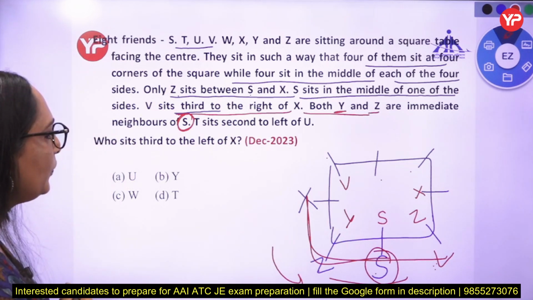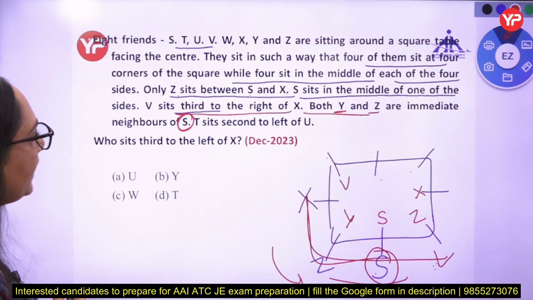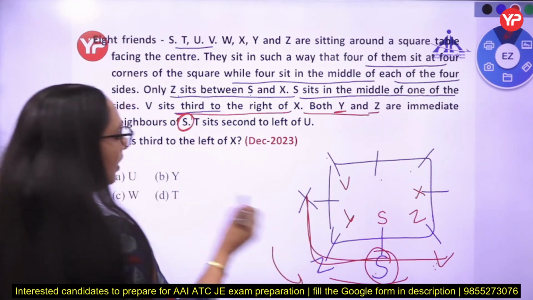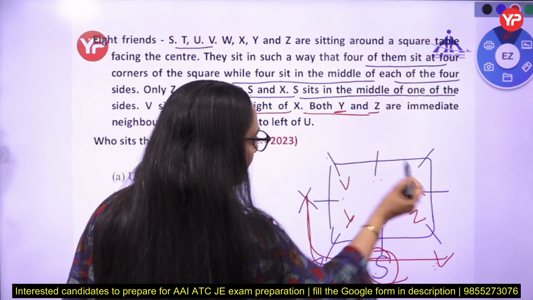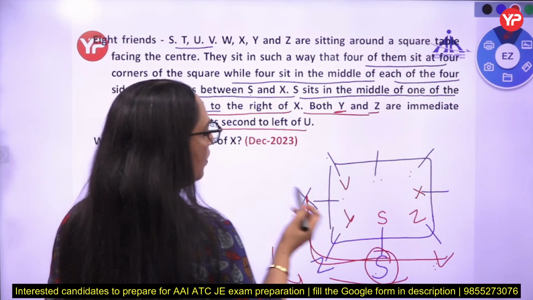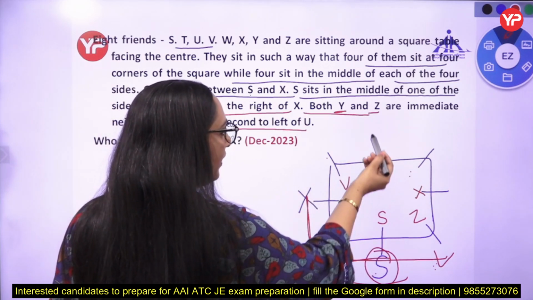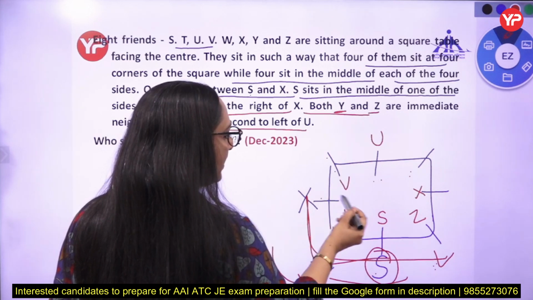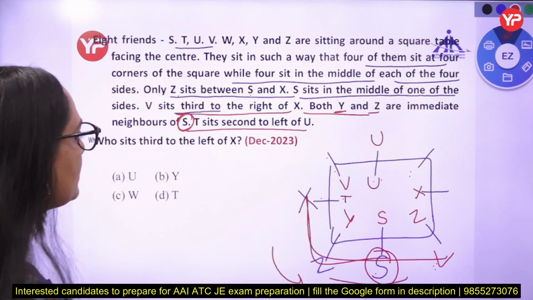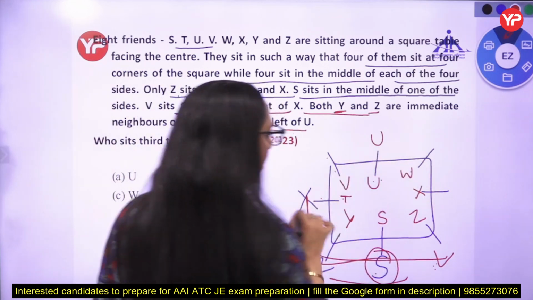T is second to the right of U. Second to the right. So we are left with this position, this and this. If U is there, 1, 2, T should be there. No, S is already there. If U is there, 1, 2, T is second to the right of U. So we are left with only one person, I think, that is W. So W is here. Okay. So this is the right person.